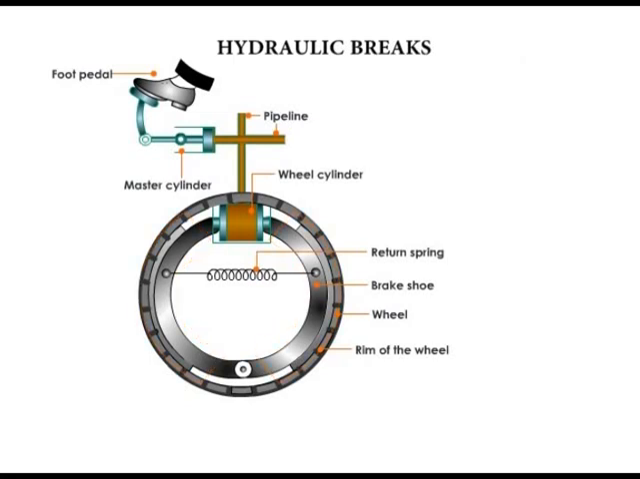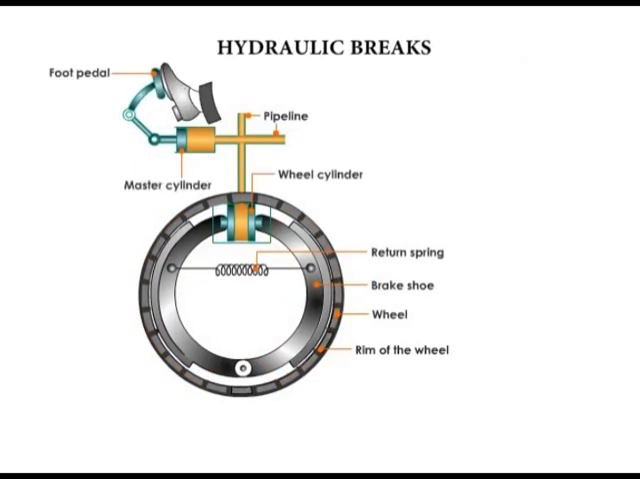Therefore, the pistons get pushed outwards and the brake shoe gets pressed against the rim of the wheel, due to which motion is diminished. On releasing pressure on the pedal, the return spring forces the fluid out of the wheel cylinder back into the master cylinder. So the next time you see this big truck slow down, you will imagine what goes on inside, won't you?